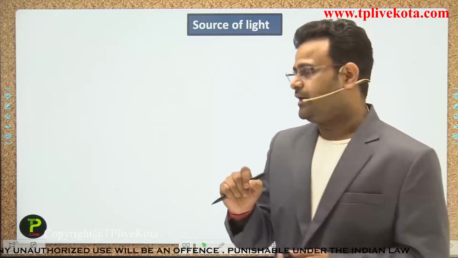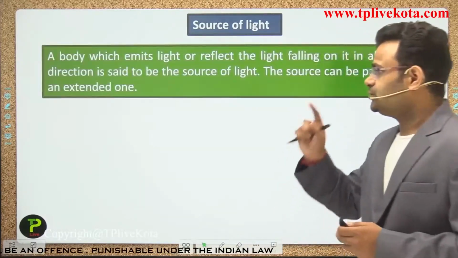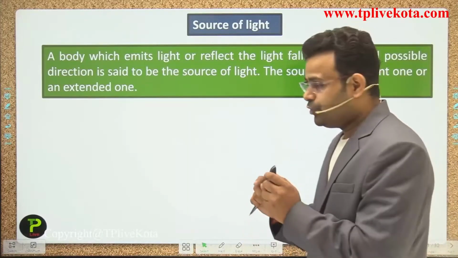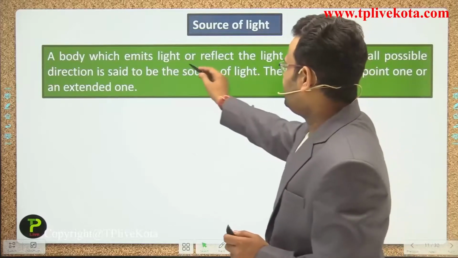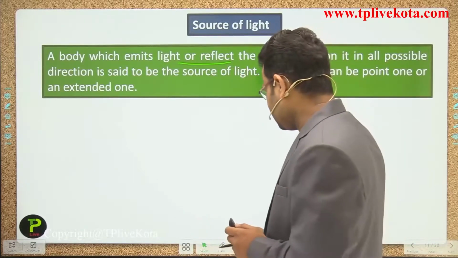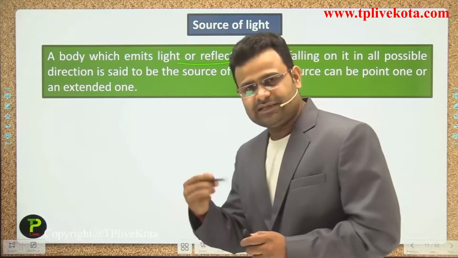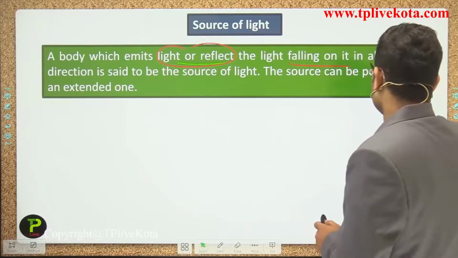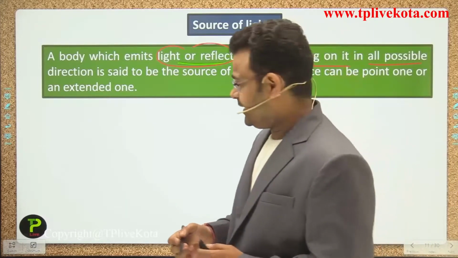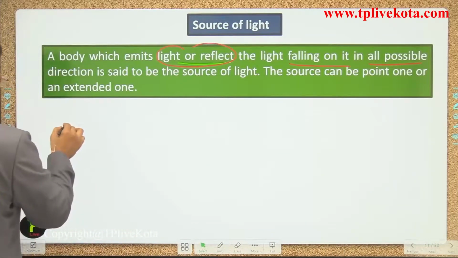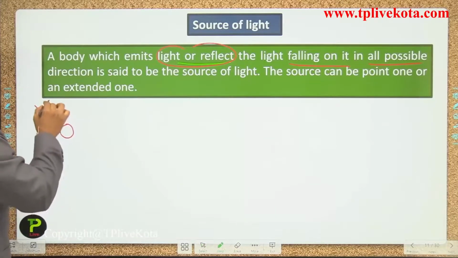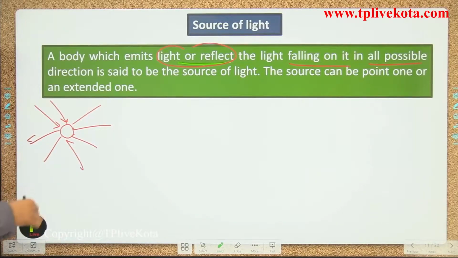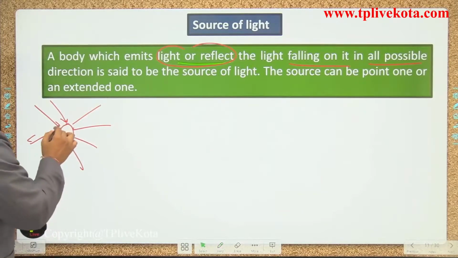So guys, now we discuss the source of light. The first one is a body which emits light or reflects it. There are two characteristics, guys. If that body emits light or reflects the light falling on it in all possible directions, for example if light is incident on an object and it reflects in all directions, then you can say it is a source of light.